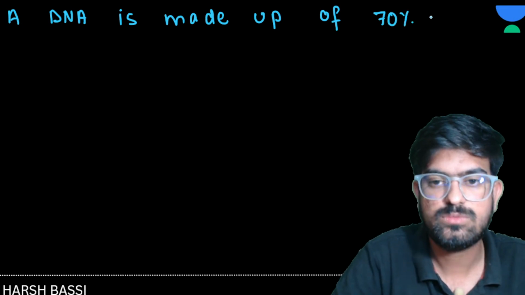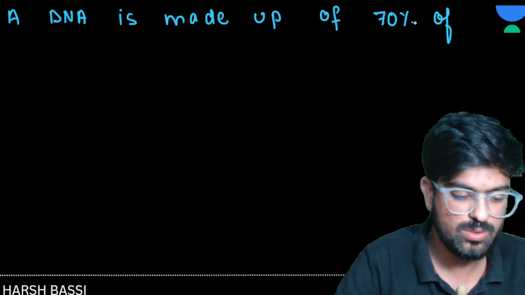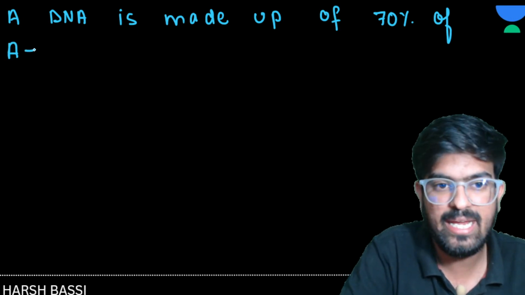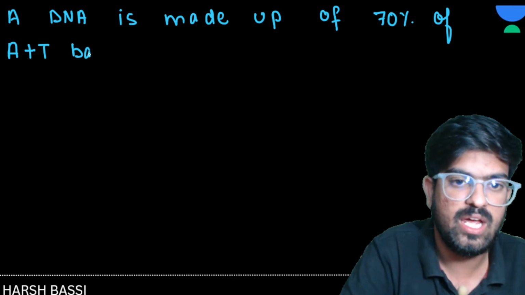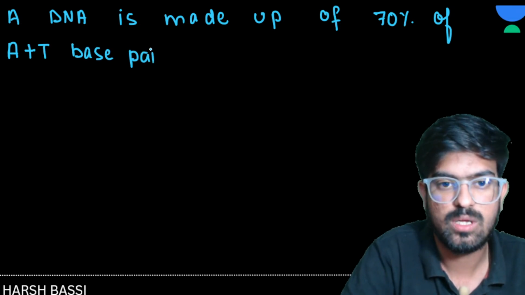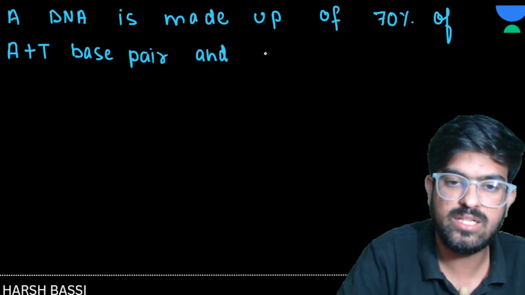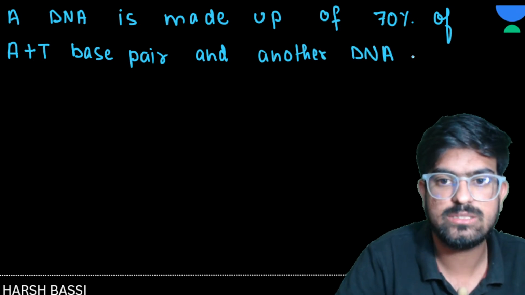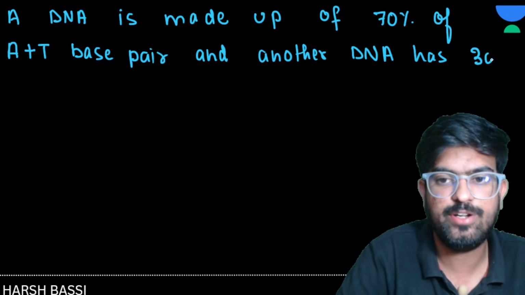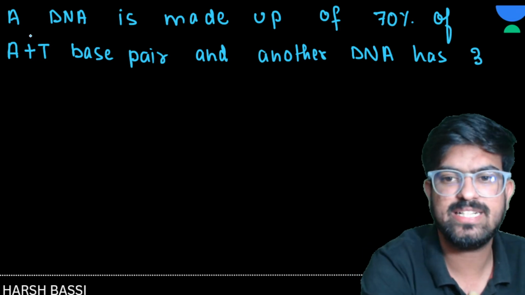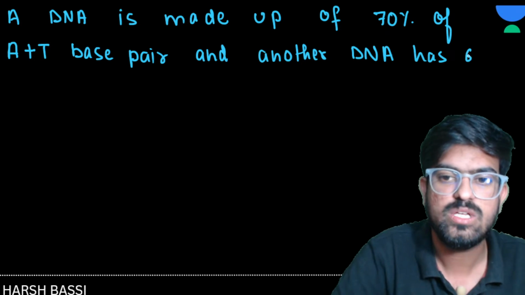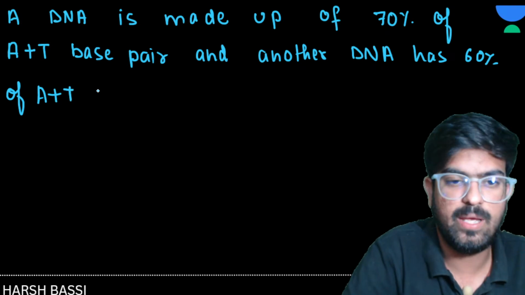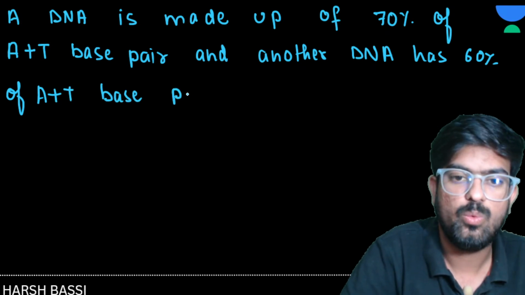Our DNA is made up of 70% of A plus T base pair, and another DNA has 60% of AT base pair. Which DNA will have